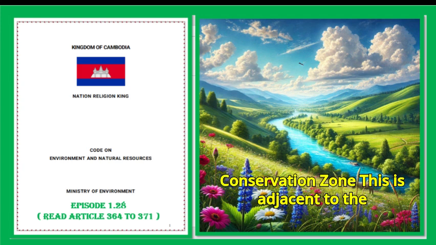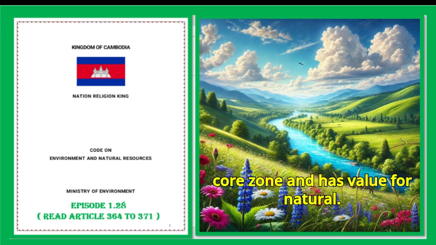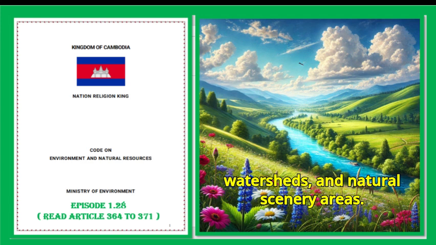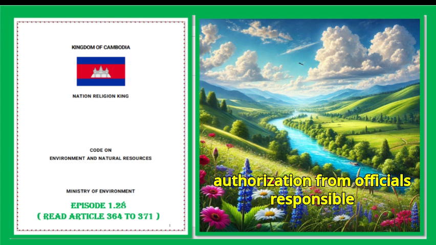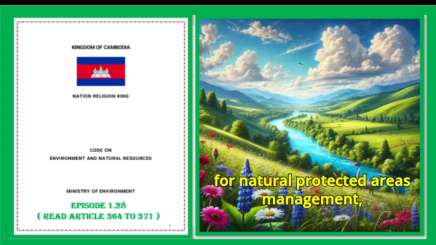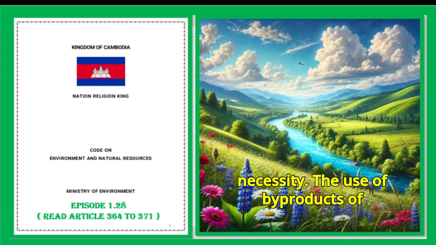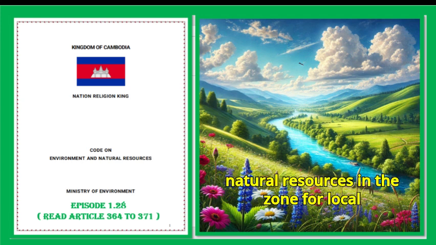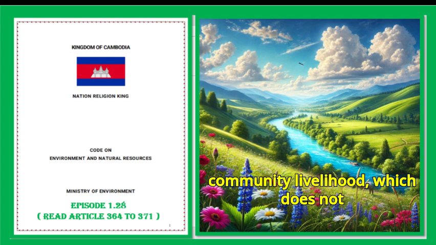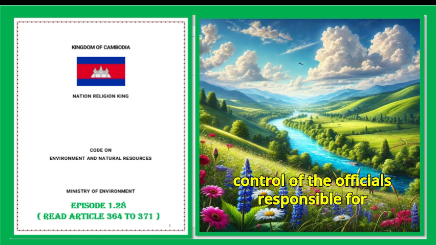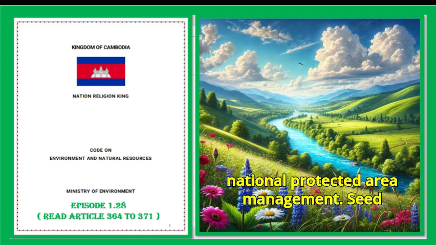B. Conservation Zone. This is adjacent to the core zone and has value for natural resource conservation, ecosystems, watersheds, and natural scenery areas. Access to this zone shall have prior authorization from officials responsible for natural protected areas management, except for national security and defense necessity. The use of byproducts of natural resources in the zone for local community livelihood, which does not affect biodiversity, shall be under the control of the officials responsible for natural protected area management.